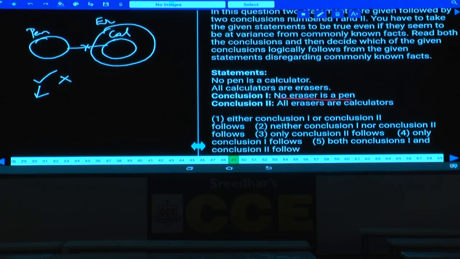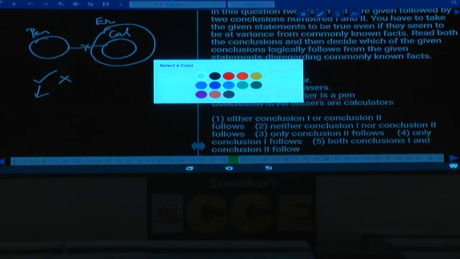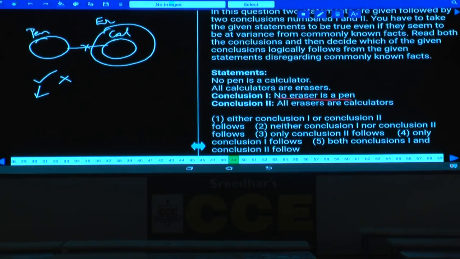Tell me whether I can draw my eraser and pen like this or not. Eraser and pen. Now eraser is here and pen is here. Now tell me whether I can draw pen like this or not. If you draw pen like this, then what happened to this statement? No calculator is a pen. This is also valid as of now, isn't it? Now calculator and pen cannot be intersected, but yes, I can make this eraser and pen intersect. Hence what happened to this one? Alternate diagram proven, previous conclusion will be false.